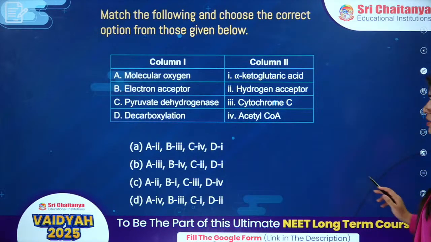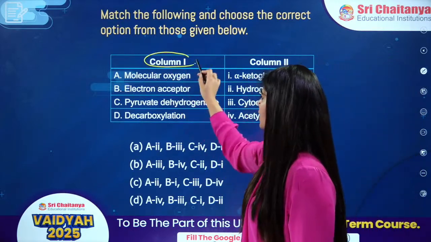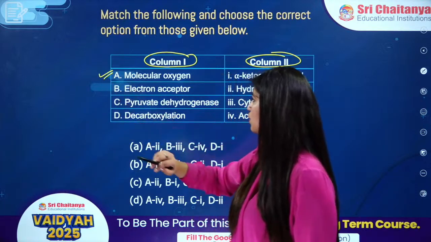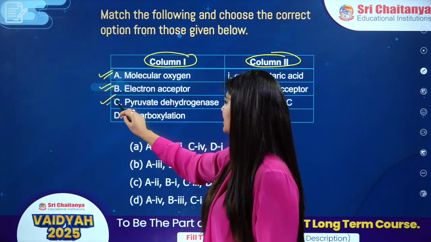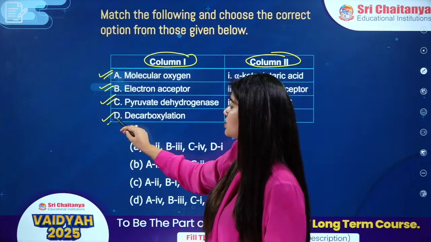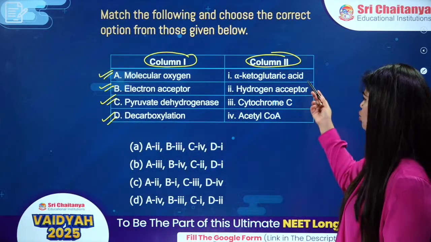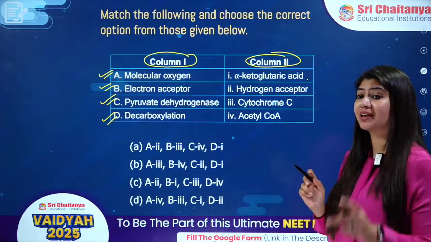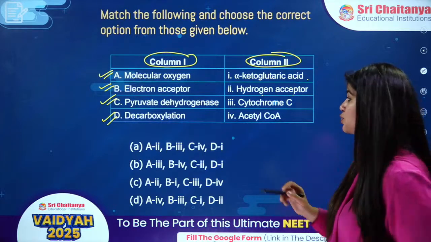Very interesting question. It is a match the column type of question. We have column 1 and column 2. In column 1, the very first option is molecular oxygen. Then we have electron acceptor. Then we have pyruvate dehydrogenase. Then we have decarboxylase. Okay, molecular oxygen, alpha ketoglutaric acid, nothing to do with it. Hydrogen acceptor, yes, molecular oxygen is the terminal hydrogen acceptor in the electron transport chain.